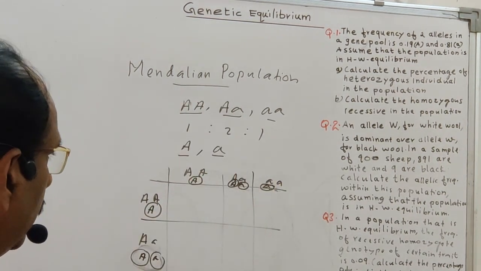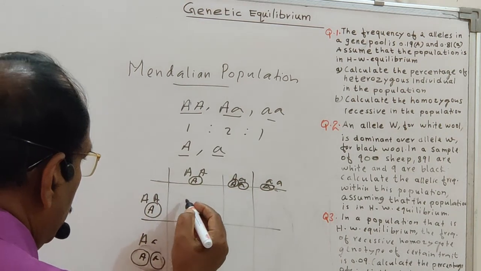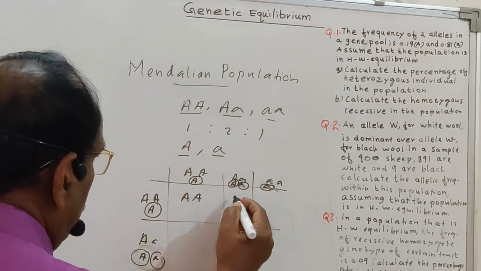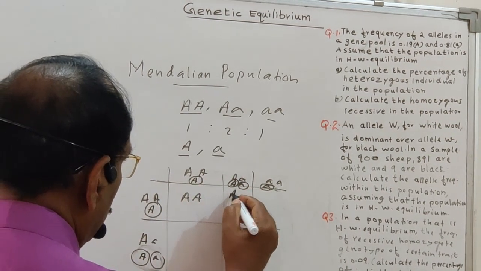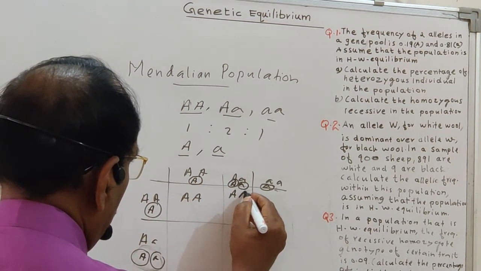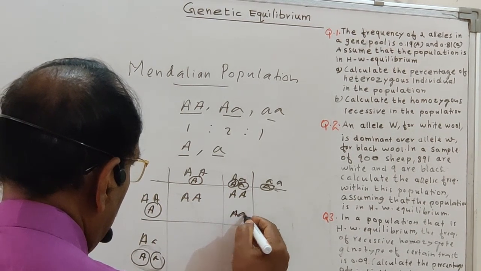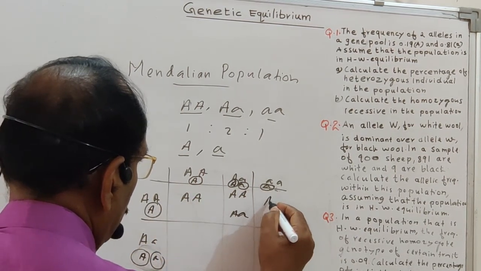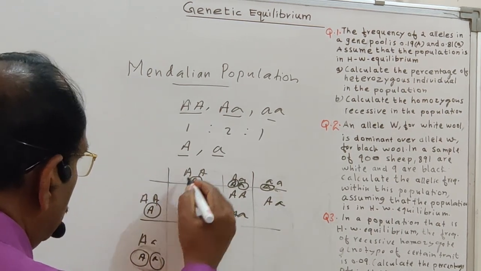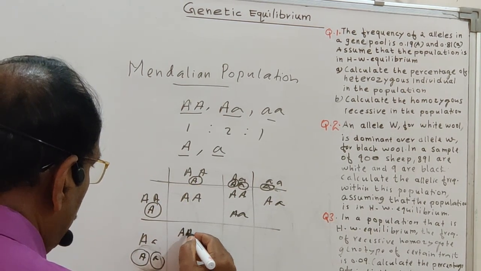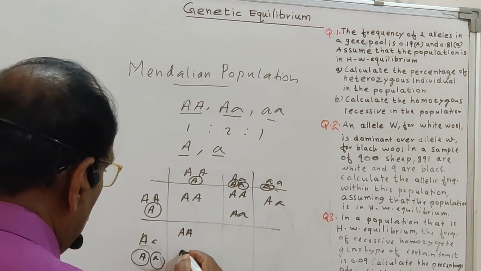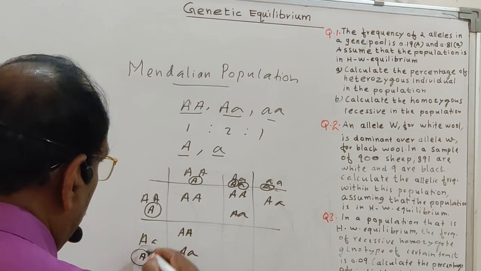So how does the random mating take place? This one mates with this one, producing capital A. This mates with this one, producing capital A and capital A, small a, and this with this one, producing capital A and small a. This one mates with this one, producing capital A and also capital A, small a, like this.